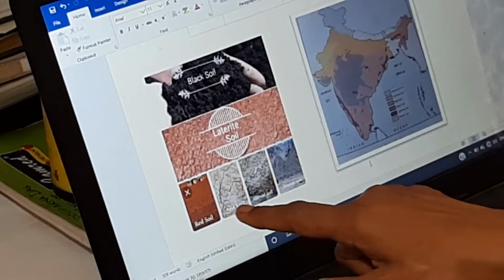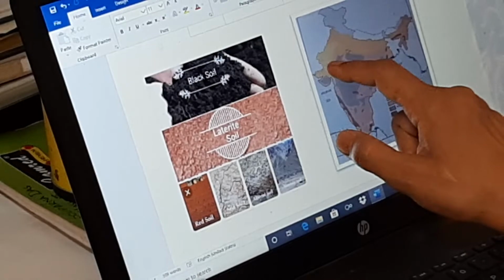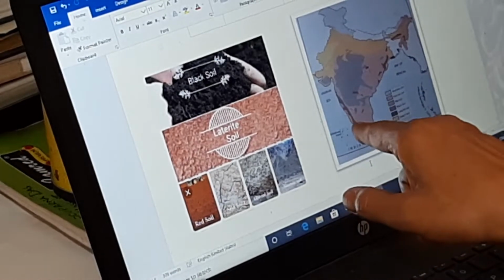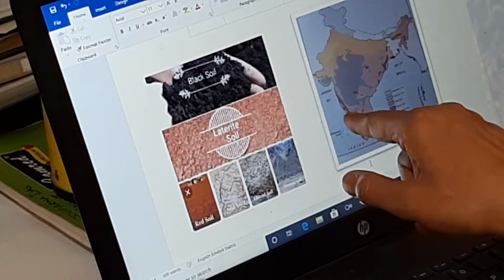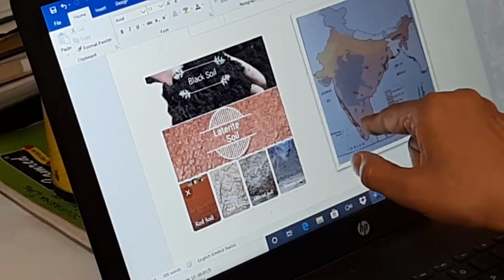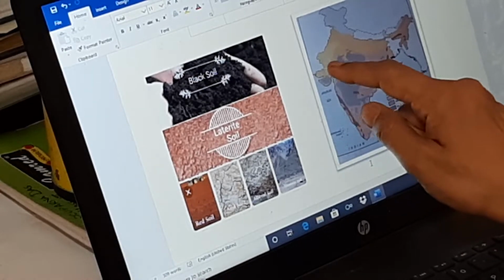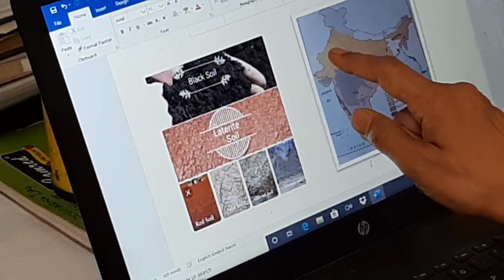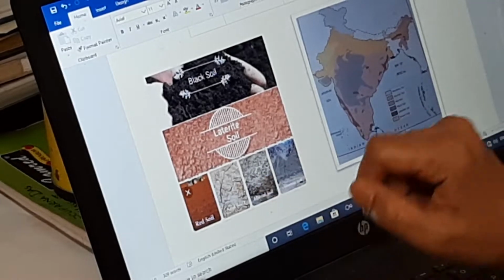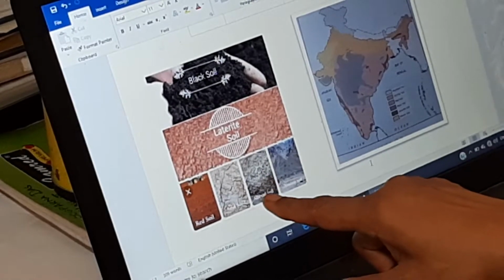Now see the arid soil. It is basically found in the Rajasthan area and some part is there in the fringes, which has not been plotted over here because it's a very minor area. The major area for the arid soil is the desert part of Rajasthan. Alluvial soil covers the maximum area of our country.